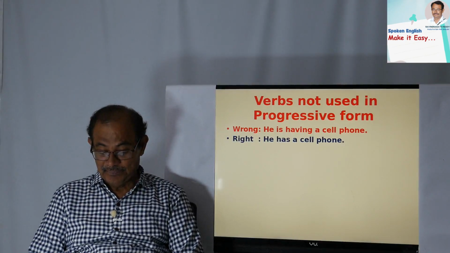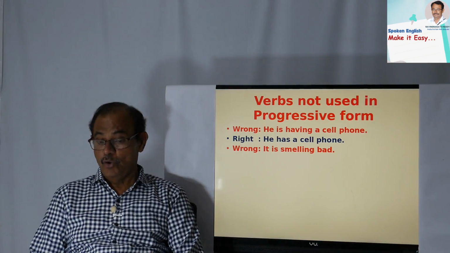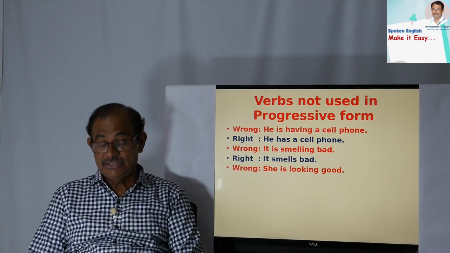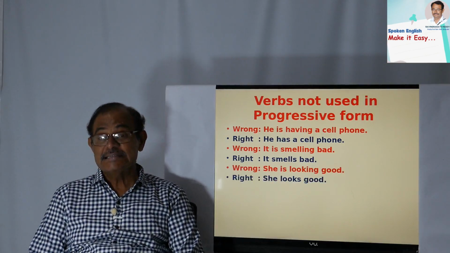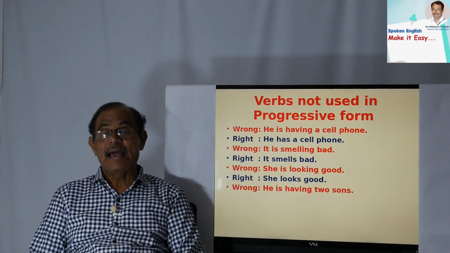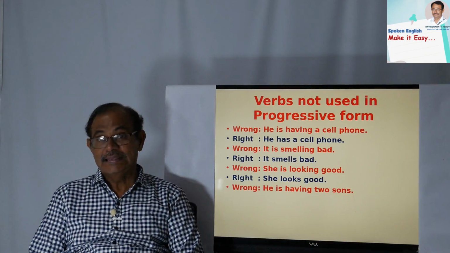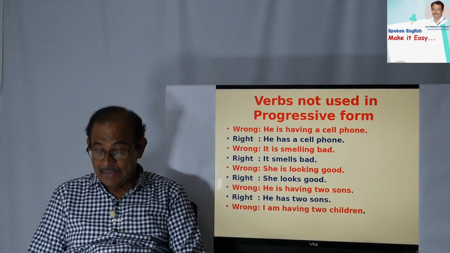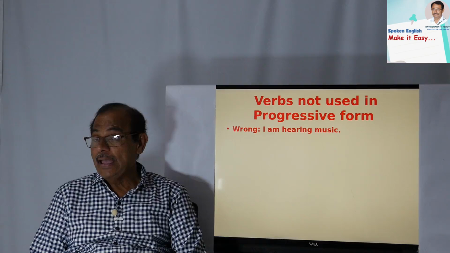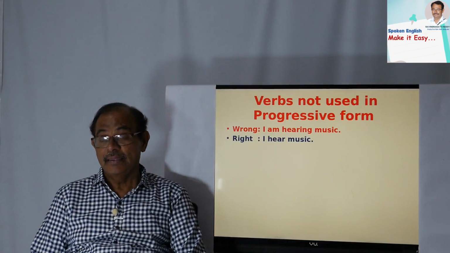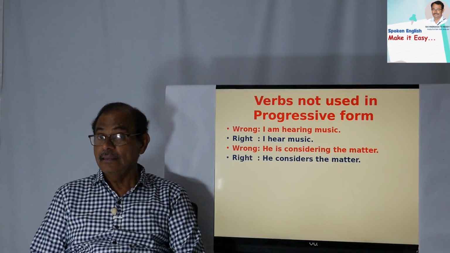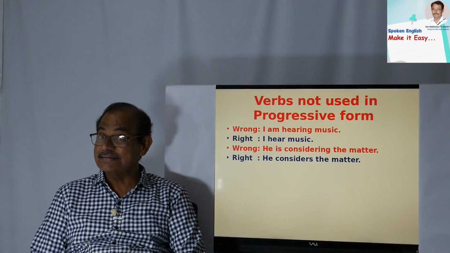That is correct. It is smelling bad. Wrong. It smells bad. Correct. She is looking good. Wrong. She looks good. Right. He is having 2 sons. Wrong. He has 2 sons. I am having 2 children. Wrong. I have 2 children. Right. I am hearing music. Wrong. I hear music. He is considering the matter. Wrong. I consider the matter, or he considers the matter.